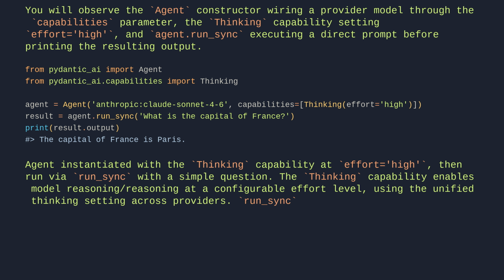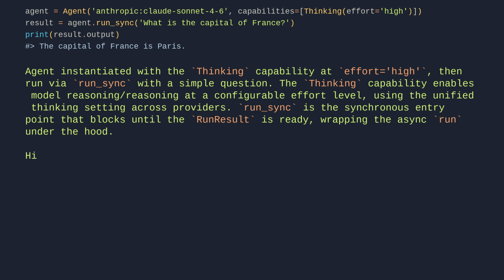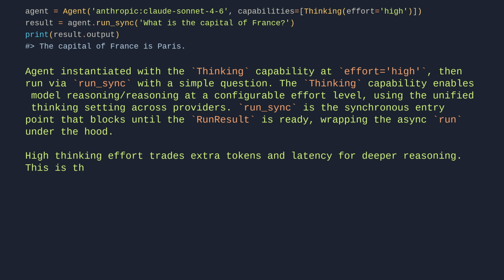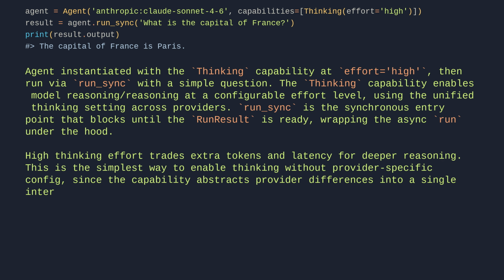Run sync is the synchronous entry point that blocks until the run result is ready, wrapping the async run under the hood. High thinking effort trades extra tokens and latency for deeper reasoning. This is the simplest way to enable thinking without provider-specific config, since the capability abstracts provider differences into a single interface. Let's break it down line by line.